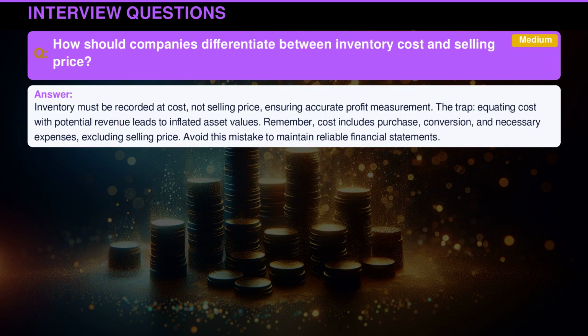Inventory must be recorded at cost, not selling price, ensuring accurate profit measurement. The trap: equating cost with potential revenue leads to inflated asset values. Remember, cost includes purchase, conversion, and necessary expenses, excluding selling price. Avoid this mistake to maintain reliable financial statements.